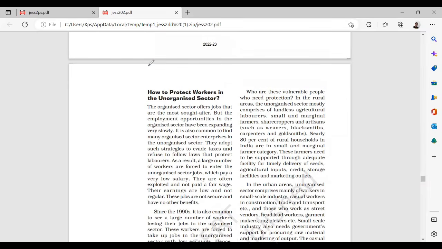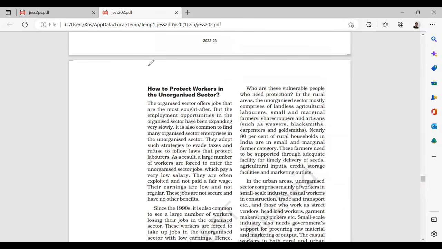Now, who are the vulnerable people who need protection in the rural area? The unorganized sector mostly comprises landless agricultural laborers, small and marginal farmers, sharecroppers, and artisans, that is weavers, blacksmiths, people who do carpentry work, and people who do some artist performance. Nearly 80% of rural households in India are in the small and marginal farmer category. When agriculture is not supporting them, what will they do? They will definitely get into unorganized activity. They start working in factories, industries, etc. In urban areas also, we have a lot of unorganized sectors.